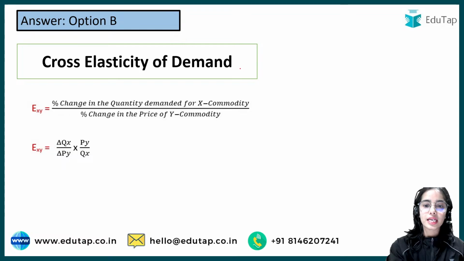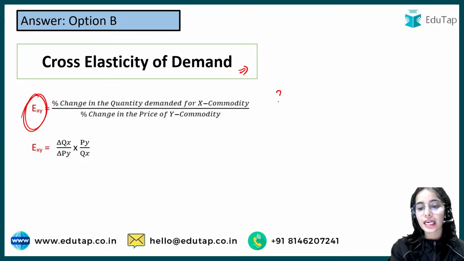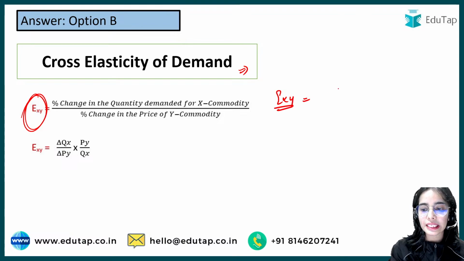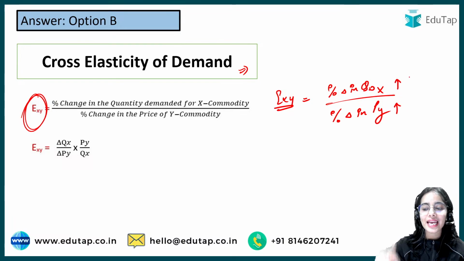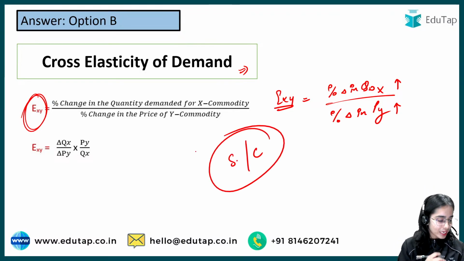So the cross elasticity of demand, this is the formula. Just try to remember that the cross elasticity of demand tells us the percentage change in the quantity demanded of X commodity with the percentage change in the price of Y commodity. So if the price of Y is increasing and the quantity demanded of X is increasing, is that substitutes or complements? Who can tell me? Are they substitute goods or complementary goods? Anyone?